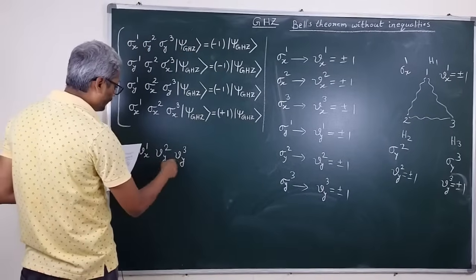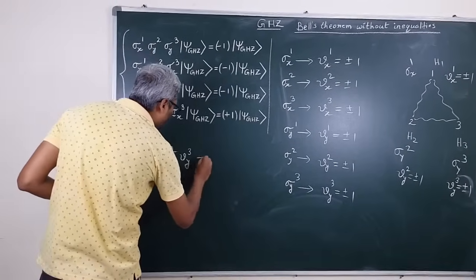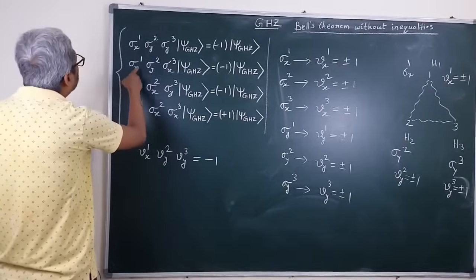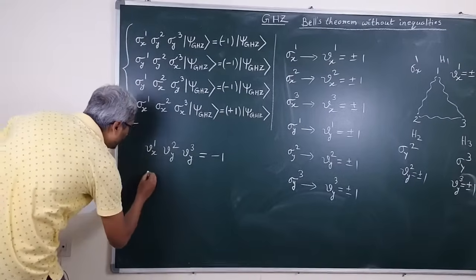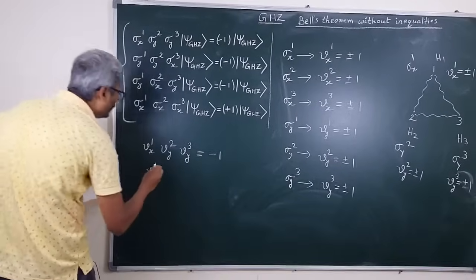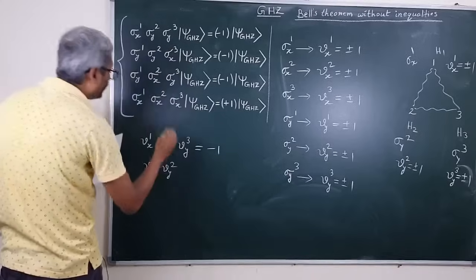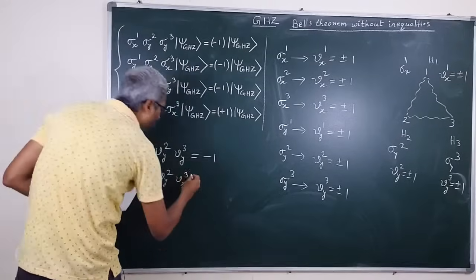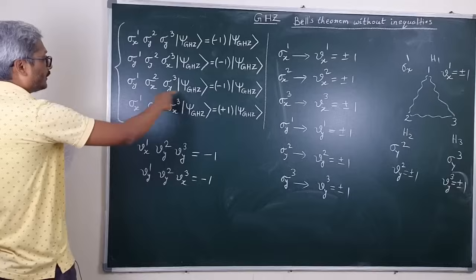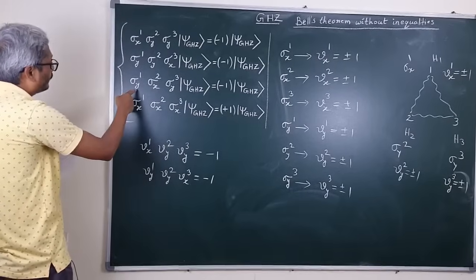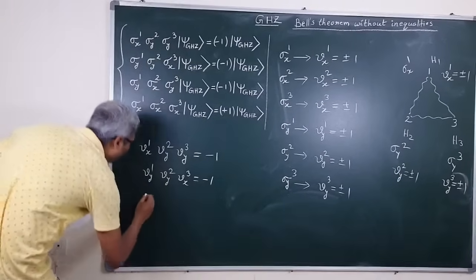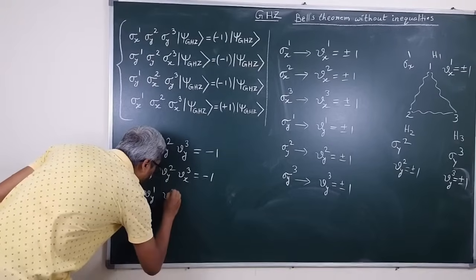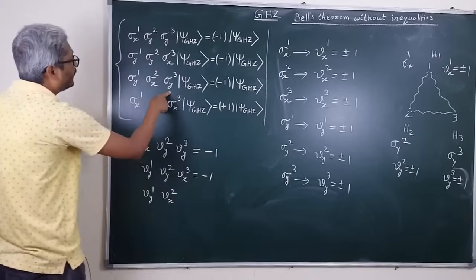So the multiplication of these values should be minus 1, and according to this equation the values are sigma y1, vy1, vy2 and then vx3. So the multiplication of these three values should be minus 1 again, and according to this third equation the value of sigma y1, that is vy1, then vx2 multiplied by vy3,